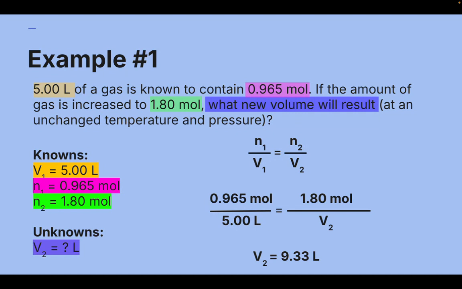To double check that this makes sense, we are increasing the amount of moles of gas. We're basically almost doubling it, which means that my volume should also increase, almost doubling. So going from 5 liters to 9.33 liters checks out. We could also plug this number back into V2 and solve for both sides of the equation individually.